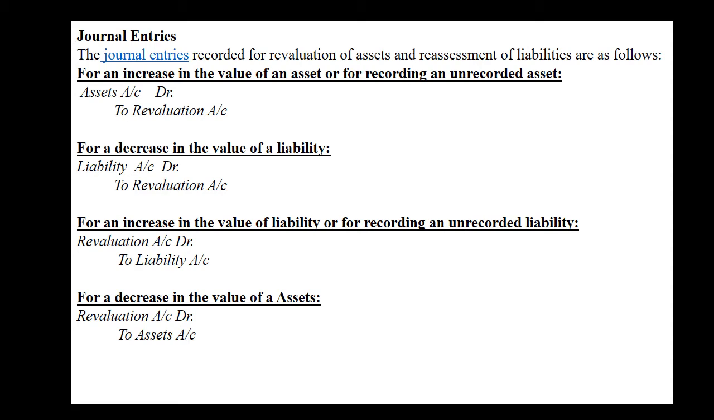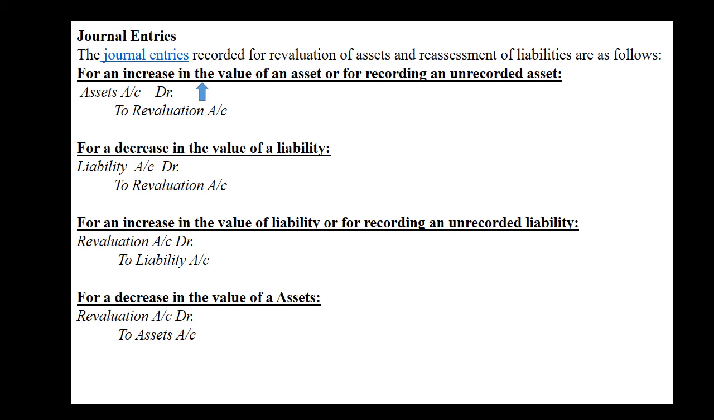Now let us understand the concept of revaluation account with the help of some journal entries. First journal entry is for an increase in the value of an asset or recording an unrecorded asset. When your asset increases, as you know, whenever there is an increase in the value of an asset, it is debited. And on the opposite side, we will credit revaluation account, as I told you on the previous slide, because it will create a gain. When the asset increases, there is a gain, and that gain comes on the credit side of profit and loss. And as I told you, revaluation account is also known as profit and loss adjustment account. That's why we are crediting revaluation account.